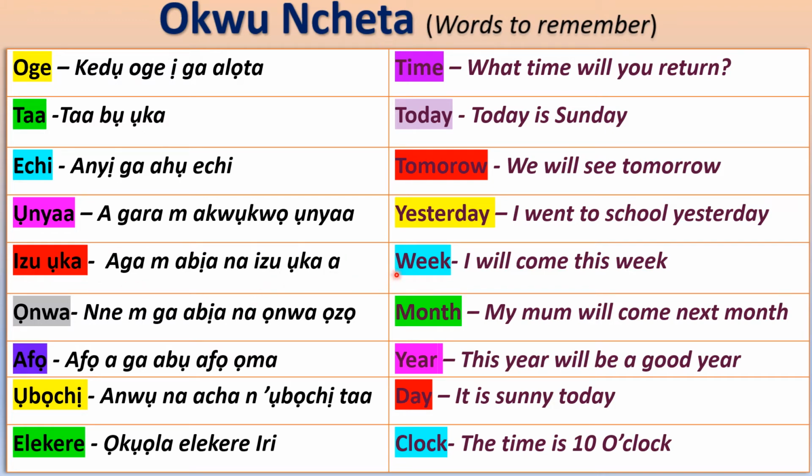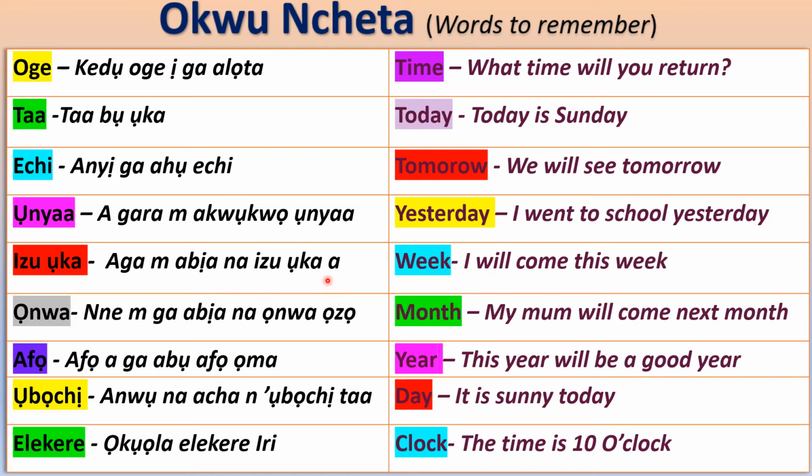Izuụka bụ week. So if you want to say, I will come this week, for instance, you say, aga m abịa n'izuụka a. So, that makes it this week, you know, this particular week. So, aga m abịa n'izuụka a.